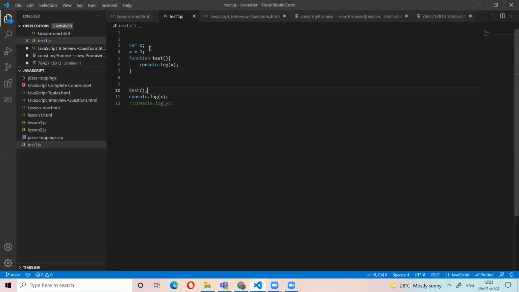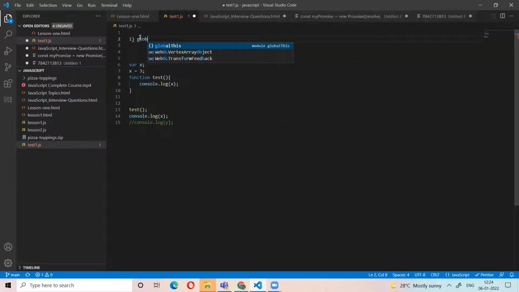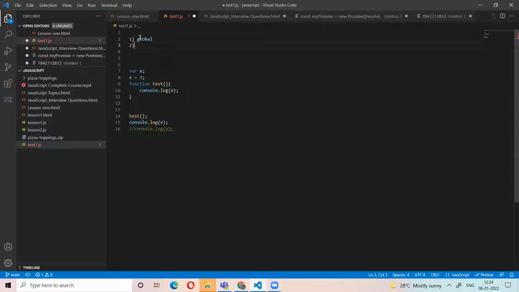So we define the variable x outside the function. This variable is available inside the function, outside the function also. Inside the function, outside the function. So this variable is available throughout the file. This type of scope is called global scope. So we have mainly 3 scopes. One is the global scope. Other one is the local scope. Okay. Third one is the block scope.